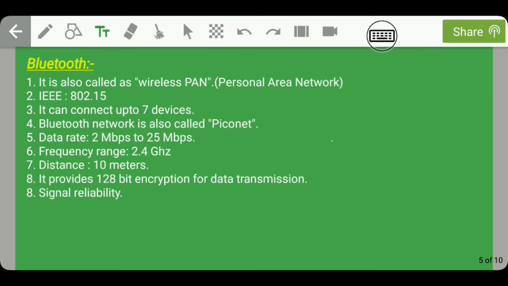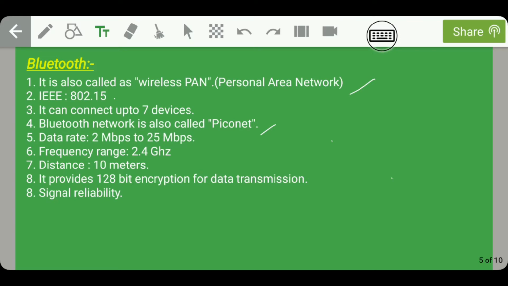Guys, now we will see the next wireless communication technology, that is Bluetooth. Some features of Bluetooth are that it is called wireless PAN, where PAN stands for Personal Area Network. The IEEE standard for Bluetooth is 802.15. It can connect up to a maximum of 7 devices. That is, using Bluetooth, a device can transfer data to a maximum of 7 devices at a time, which means we have an interconnection between these devices. So a network is formed. What is this network called? This Bluetooth network is also called PicoNet.